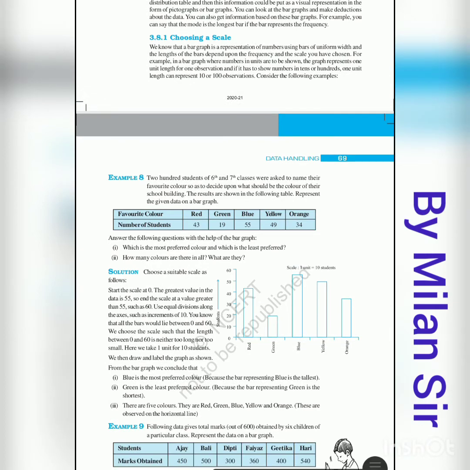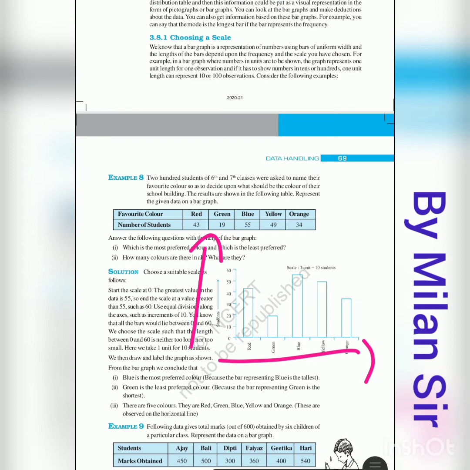So here for example we have two things. One is color name and the second is number of students, favorite color versus number of students. Favorite color we can represent on the x-axis, and number of students, that is numerical data, we can represent on the y-axis.